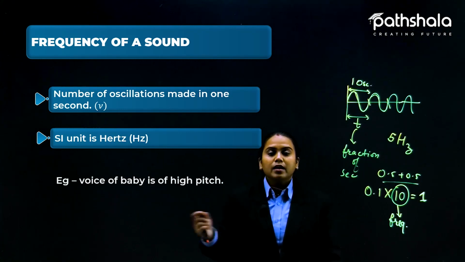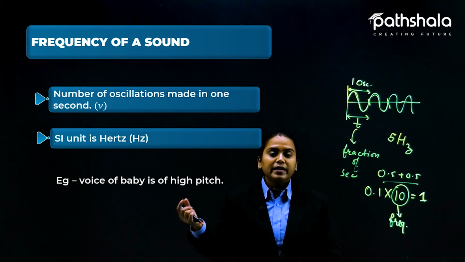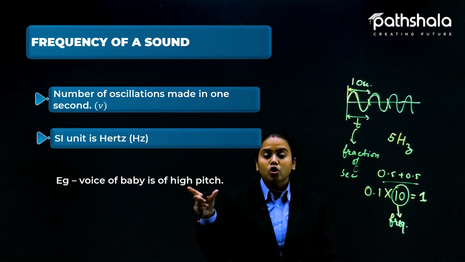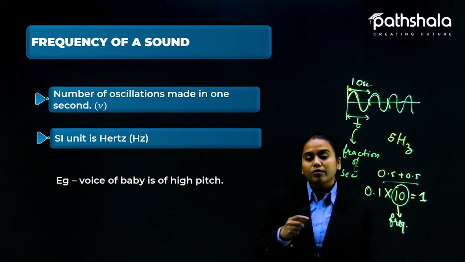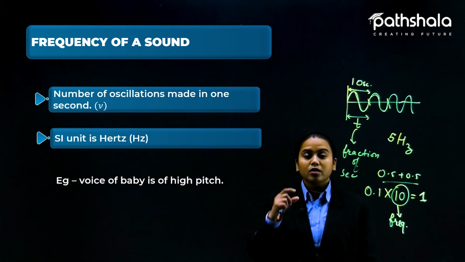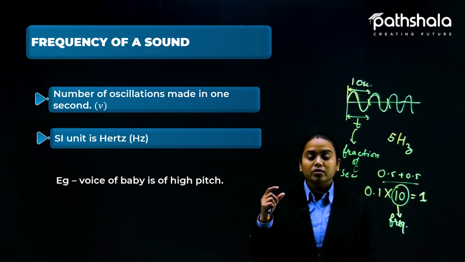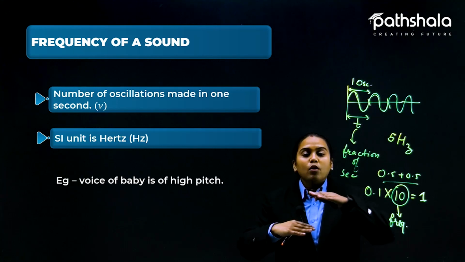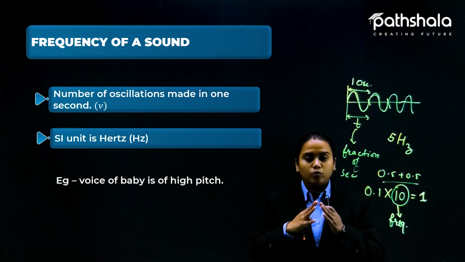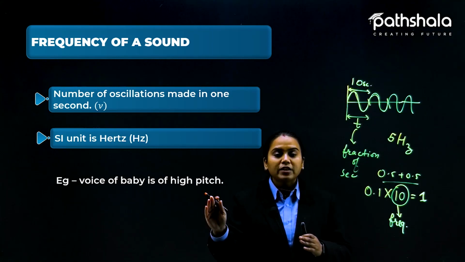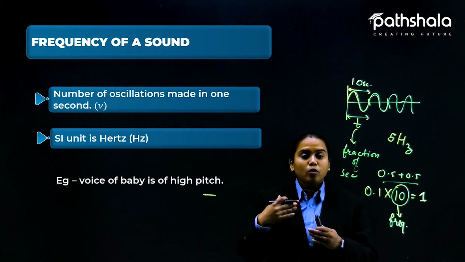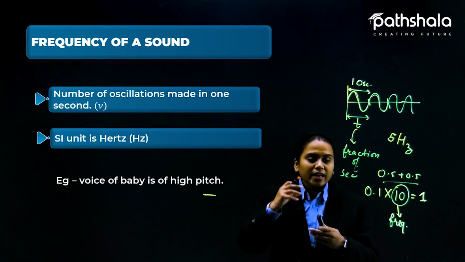Now students, example: the voice of a baby is high pitch. High pitch is written here, not loudness. Earlier, in the case of loudness, I told you the sound of the baby has a soft voice. Soft means the loudness is less, it is not shouting much. But here the word pitch denotes that the voice is very sharp and harsh.